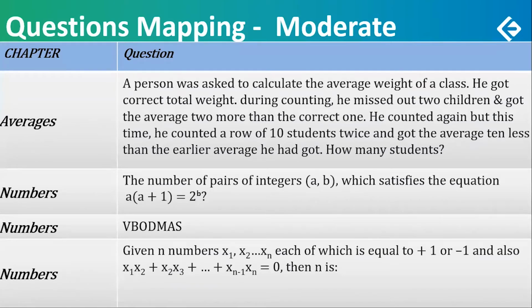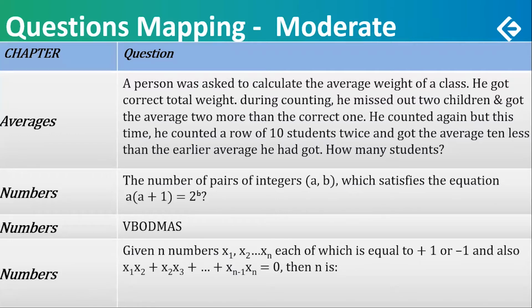He counts again. This time he counts 10 students twice and gets an average which is 10 less than the earlier average that he had calculated, 8 less than the correct one. And how many students are there? Quickly make 2 equations and solve them to get the answer.